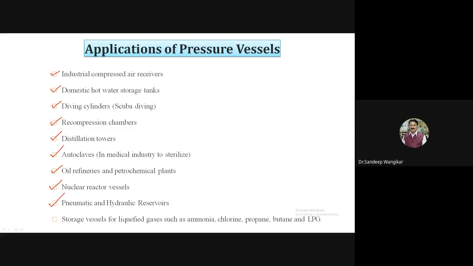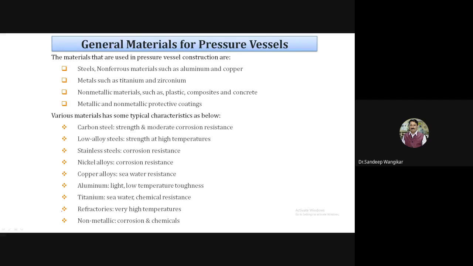What we are observing: ammonia cylinders, then chlorine, propane, butane, and LPG cylinders also come under storage vessels. But again, it is pressure, because the inside pressure is higher, or as per the desired requirement, as compared to the outside pressure. So these all come under pressure vessels. Pressure vessels have a wide range of applications in different areas. So let us discuss the general materials for pressure vessels, and again, based on the types also, that we will discuss.